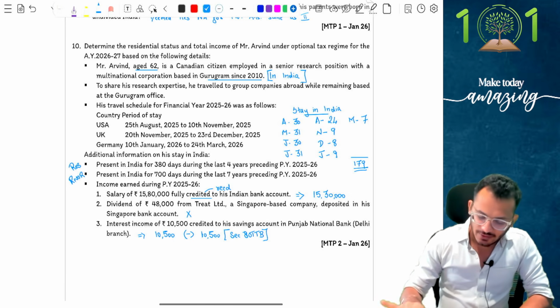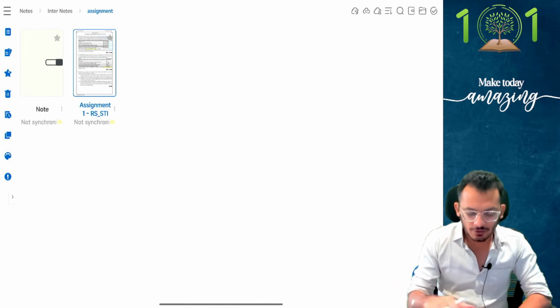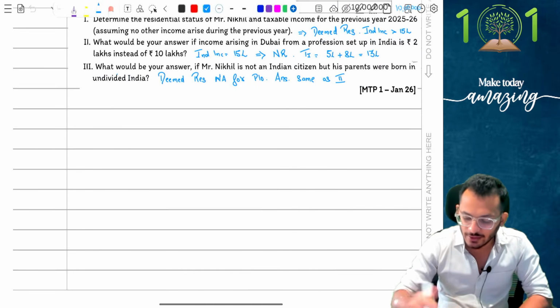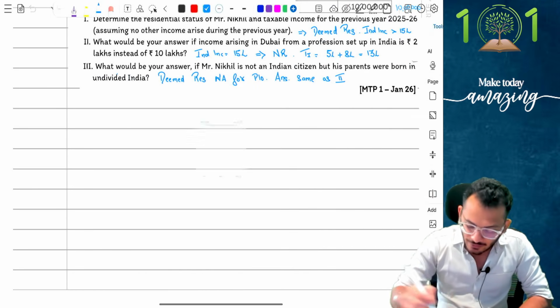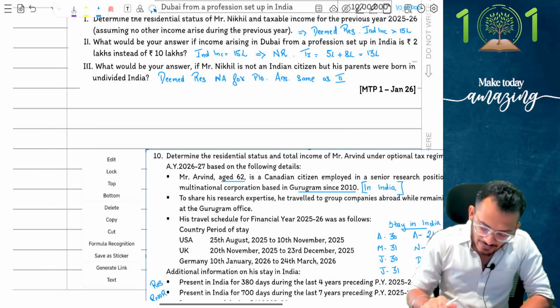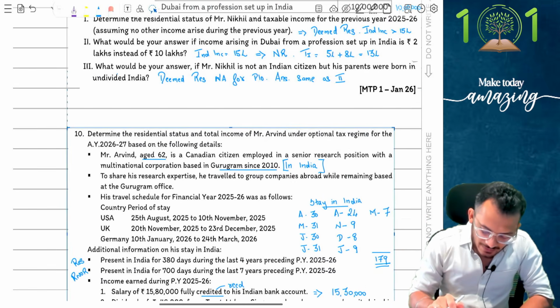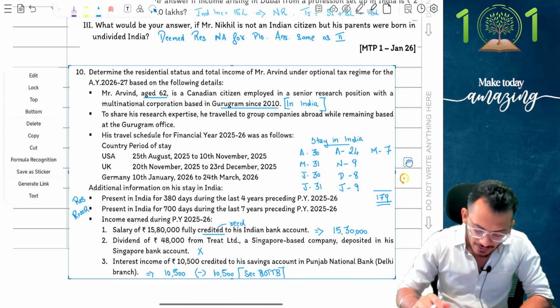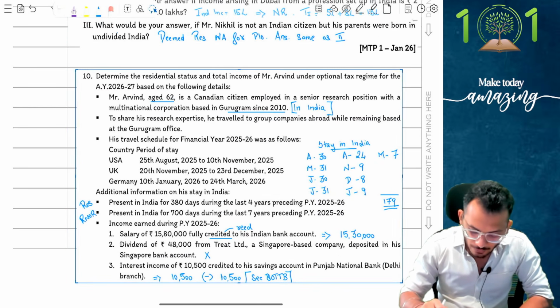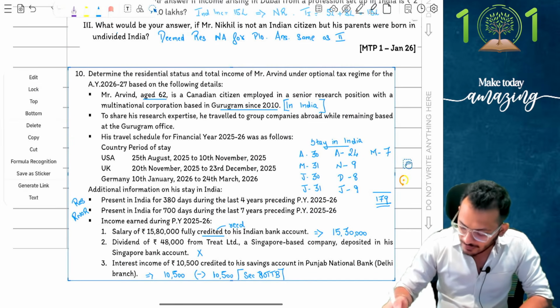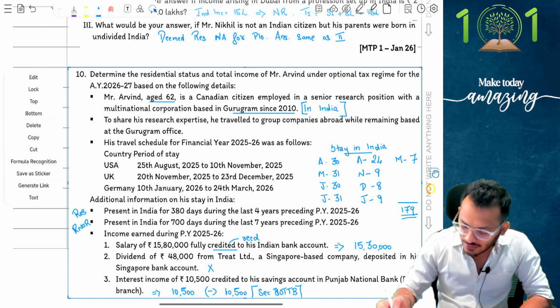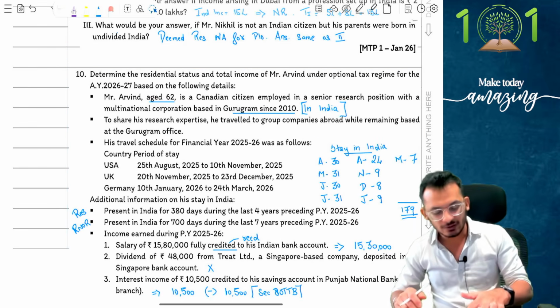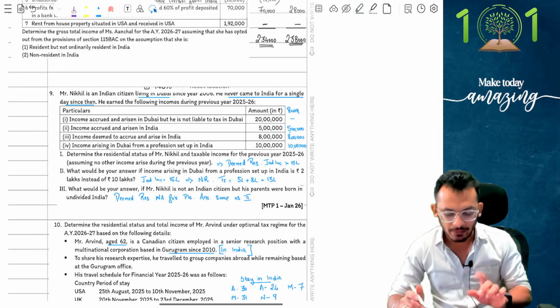Now, I have not written many notes, but I hope the understanding of the topic makes sense and you're able to make an answer accordingly. Yes, so this is the final answer of question number 10, and with this we are concluding our assignment series of residential status. A very beautiful set of questions. If you come and ask me, you definitely can make a lot of difference in this question bank. If these 10 questions you were able to answer along with me, then you've already done an amazing job. You have done it properly well and you should be proud of yourself.